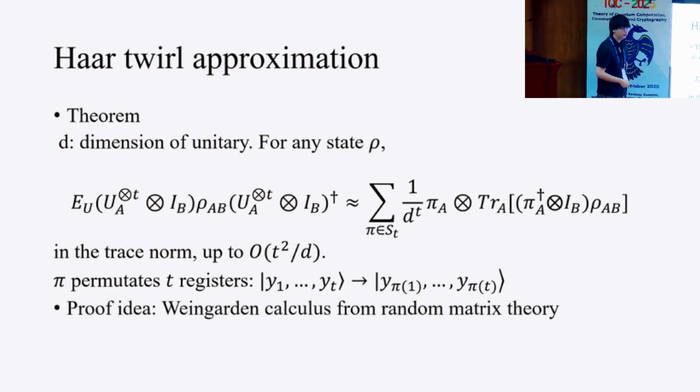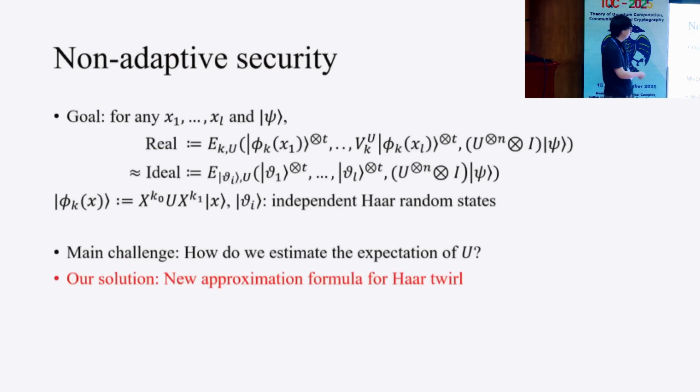I can't share the details of how to show this, because we need Weingarten calculus from random matrix theory. But by applying it, we show these theorems. So to show non-adaptive security, it suffices to apply this theorem to the previous one.